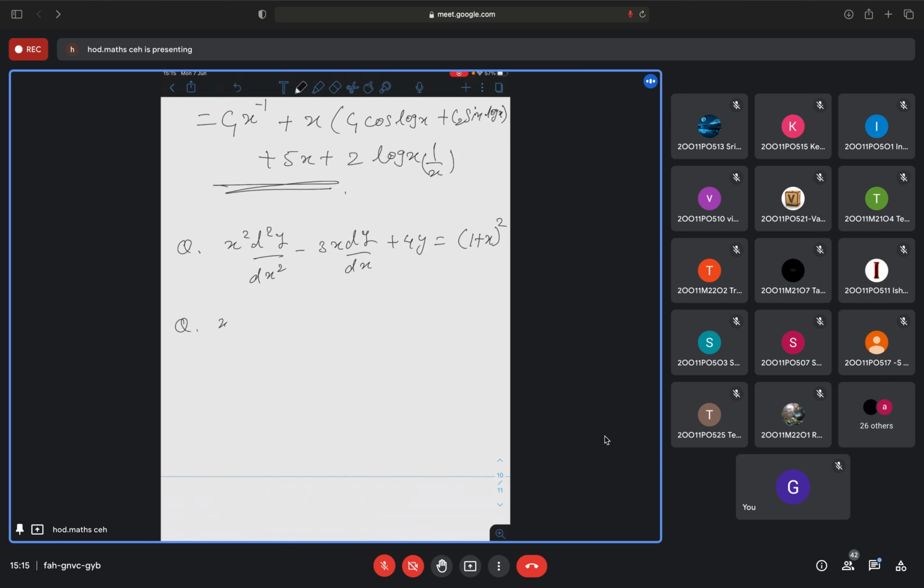Next one, x square d square y plus x dy plus 4y is equal to log x into cos 2 log x. Cos 2 log x.